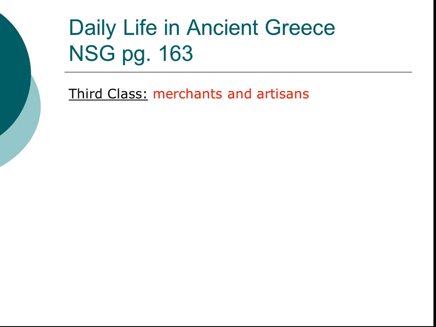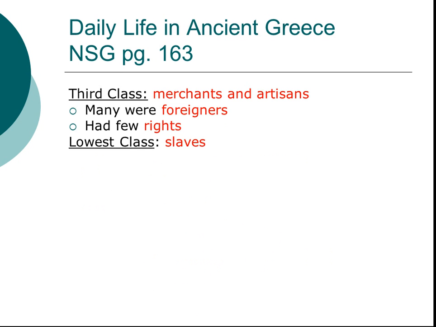aristocrats. And the lowest, or third class, was merchants and artisans. Many were actually foreigners, and they had few rights. Because they were foreigners, they weren't part of the civic life of the polis, the Greek city-state, and so they were not given many rights at this time in ancient Greece.